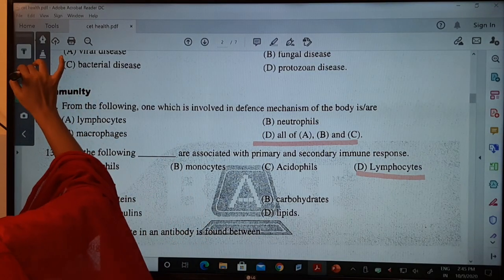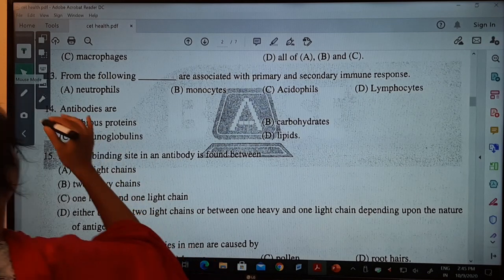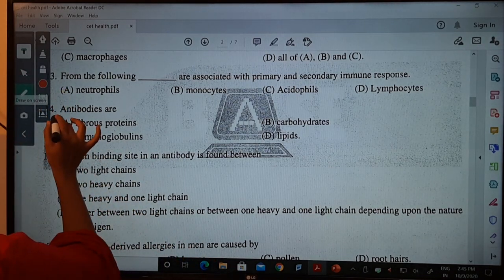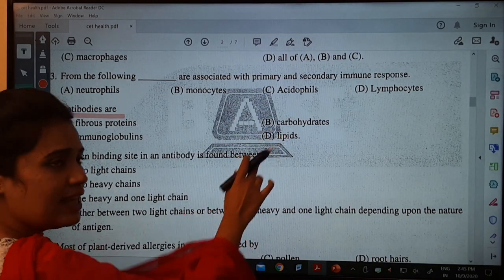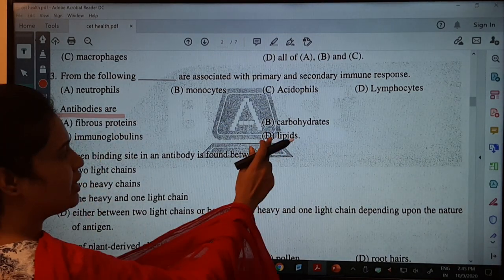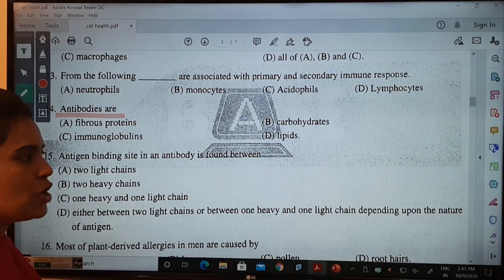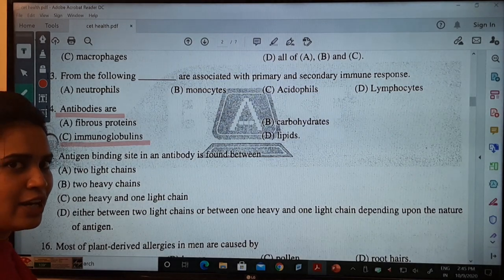Okay, what antibodies are. They are asking whether antibodies are fibrous proteins, carbohydrates, immunoglobulins, or lipids. You people already know they are nothing but immunoglobulins. Many times I told you why.